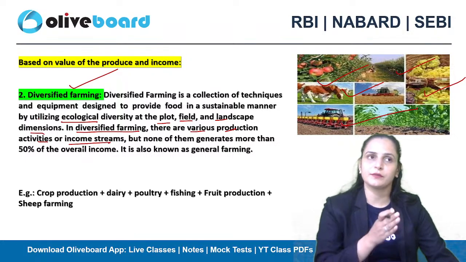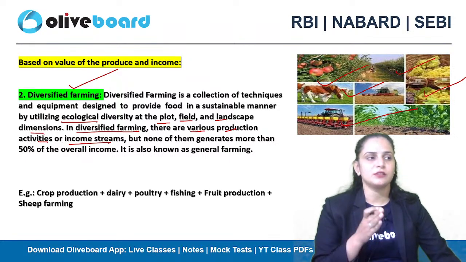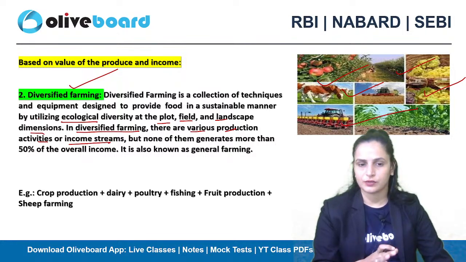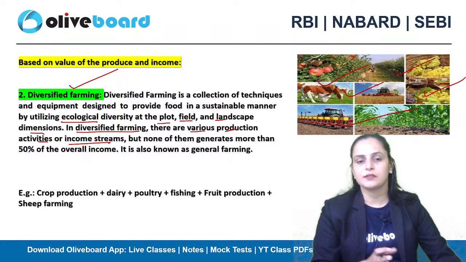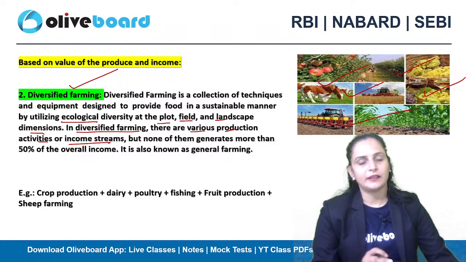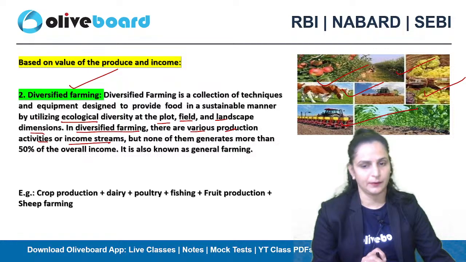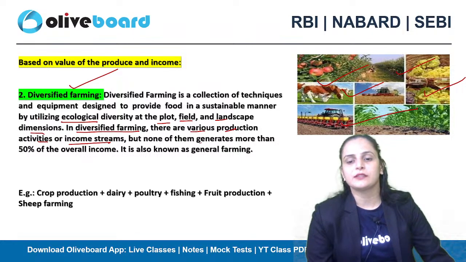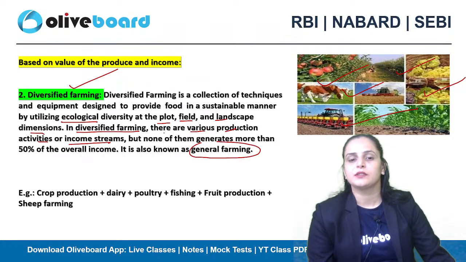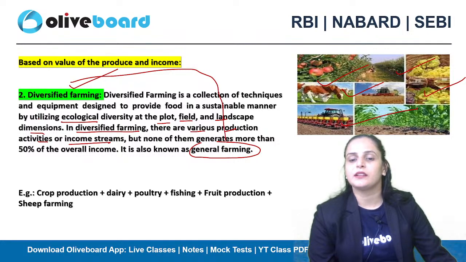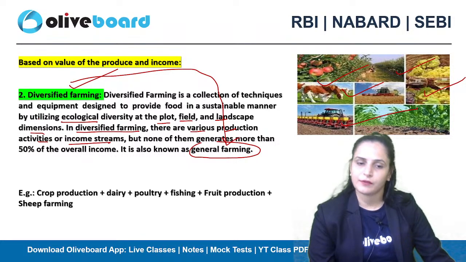Okay, बहुत farmer के पास, the farmer is not relying on a single source. He has multiple sources available that can help him get good income, but none of them generates more than 50% of the overall income. It is also known as general farming.